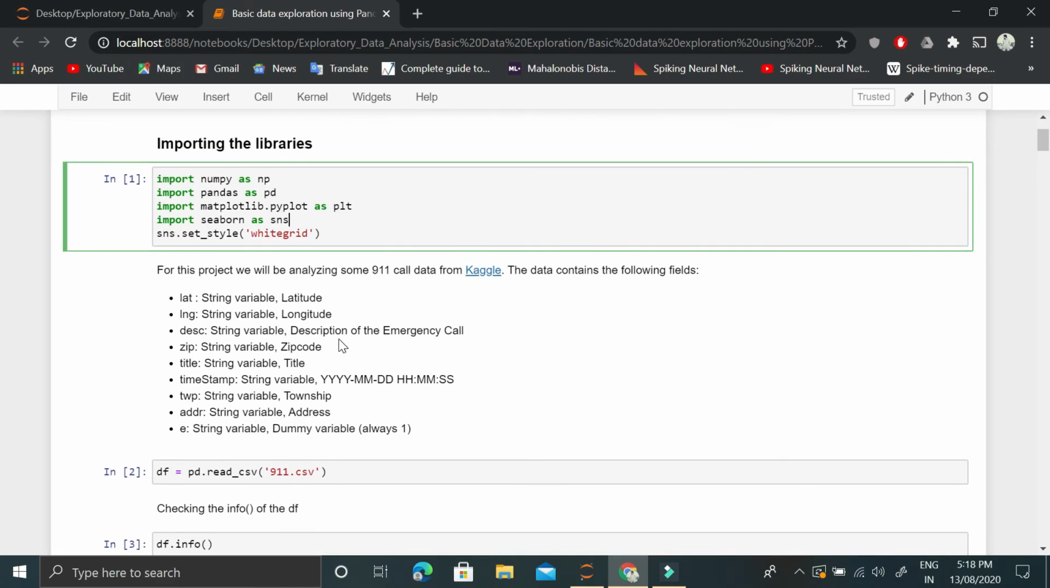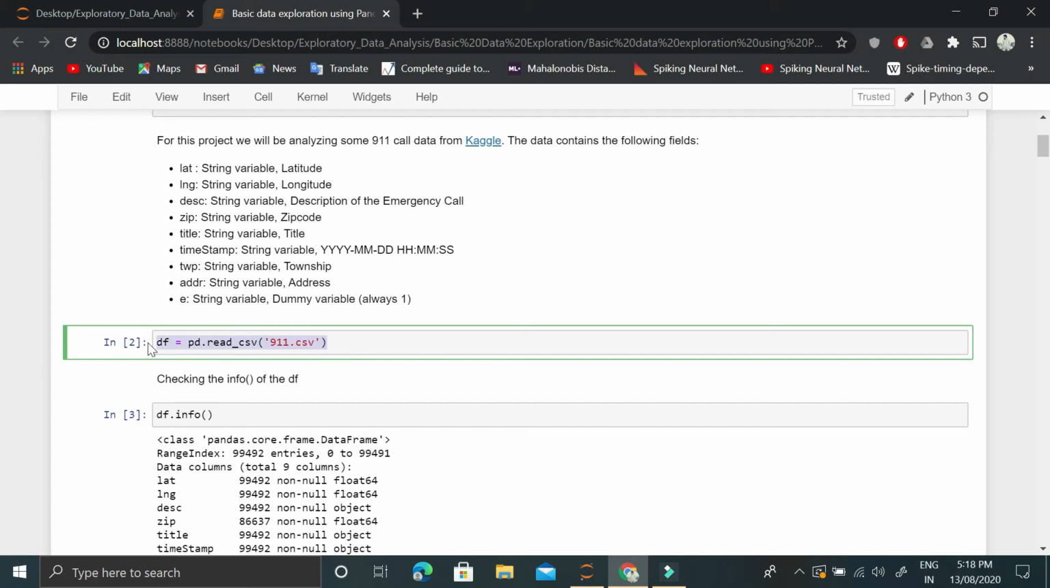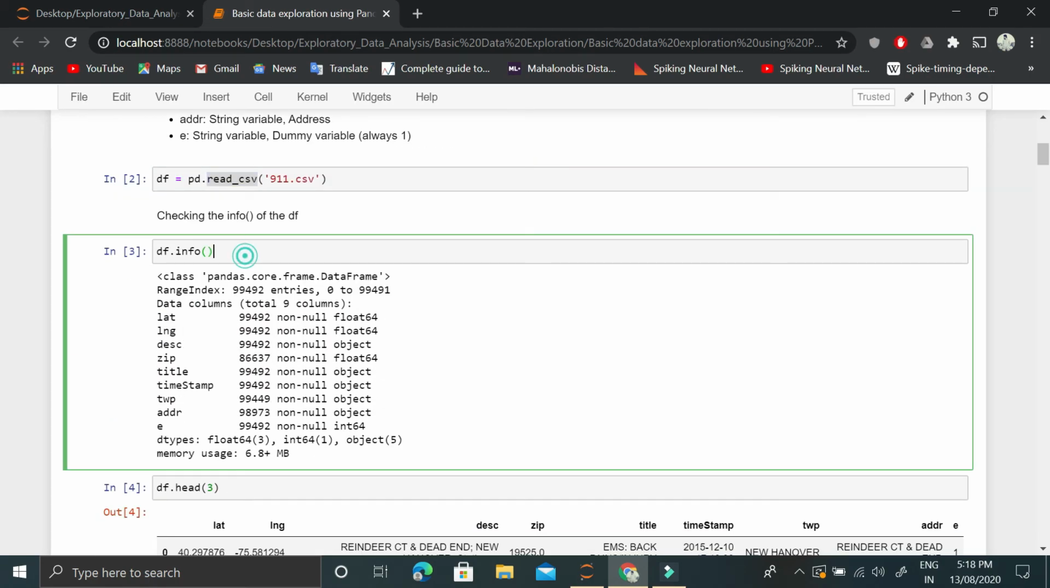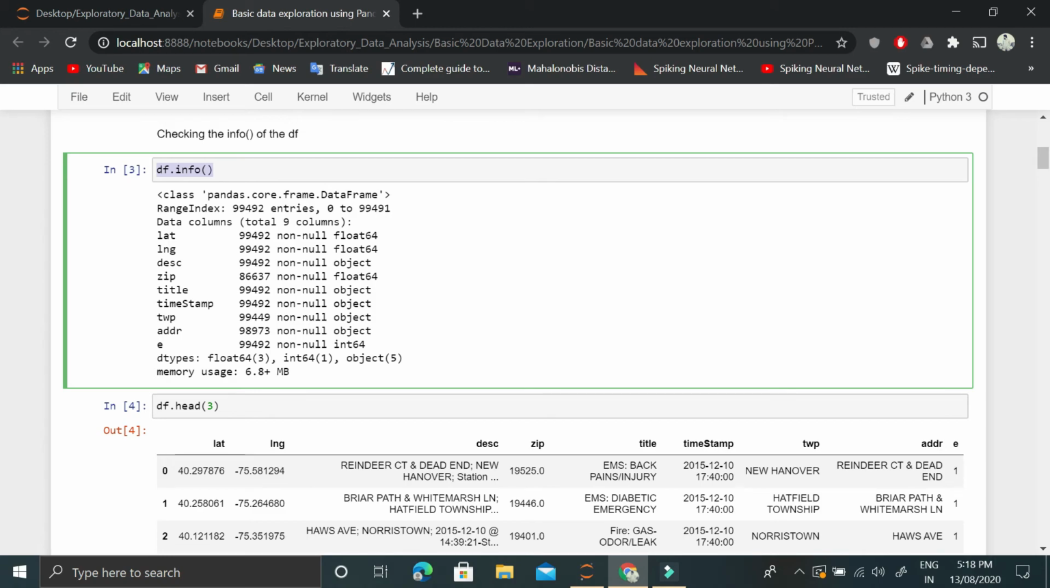So the first thing is that we will load the dataset, and the dataset is in a comma separated file. Once we have that, then we will look at the different columns and information for each of the columns. So consider we have this data containing a total of 9 columns, and the columns are latitude, longitude, description, zip code, title, timestamp, township, address. These are all different columns for each of the calls. So for each call, all of this information will be stored, and this is the data type for each column. So this is float64.